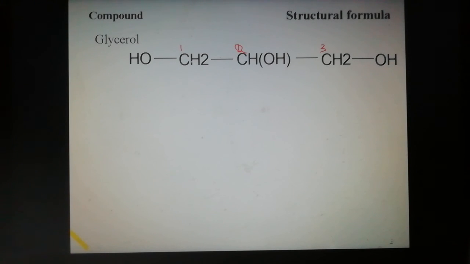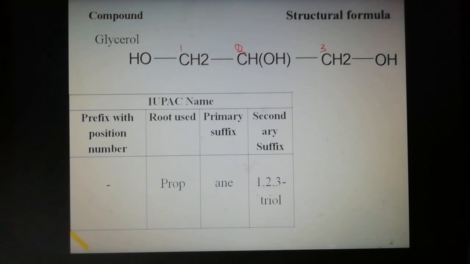Okay students, now name the glycerol. Propane-1,2,3-ol is the IUPAC name, but since 3 OH groups are present, we use triol: 1 OH group is ol, 2 OH groups diol, 3 OH groups triol.